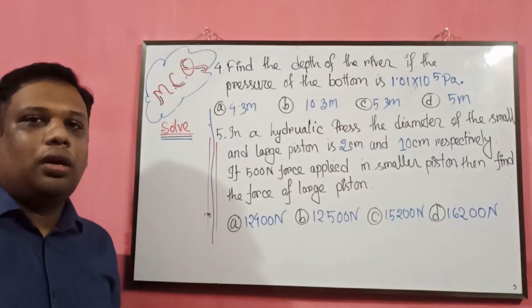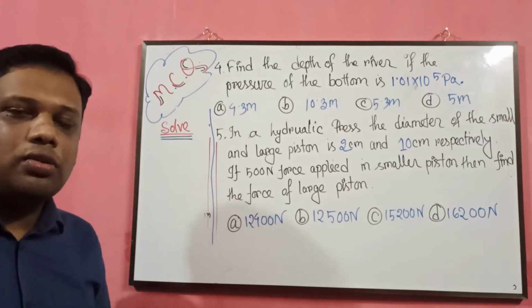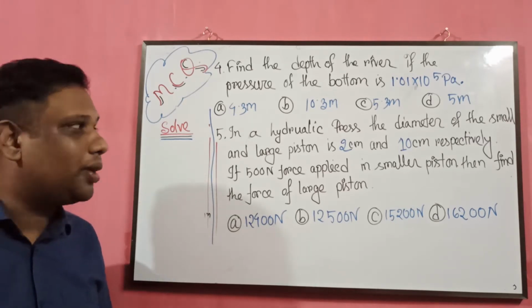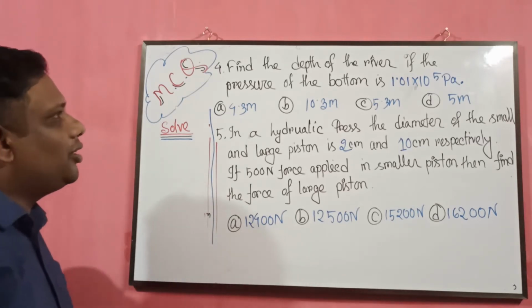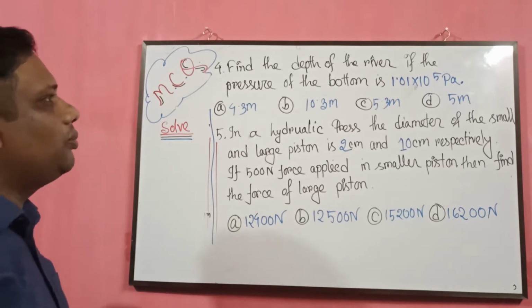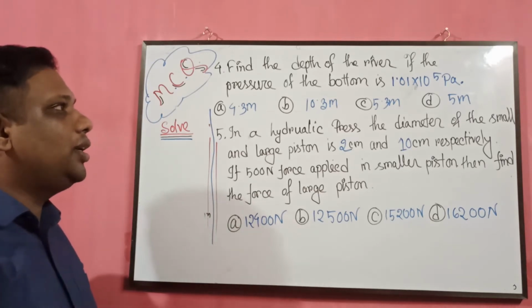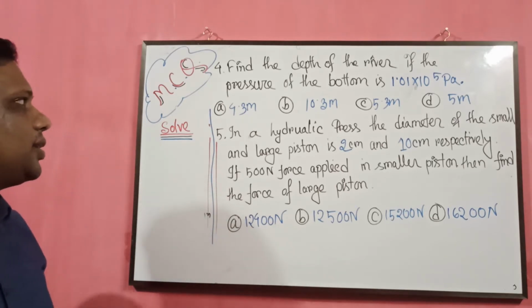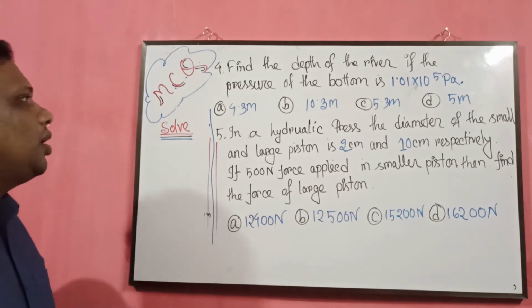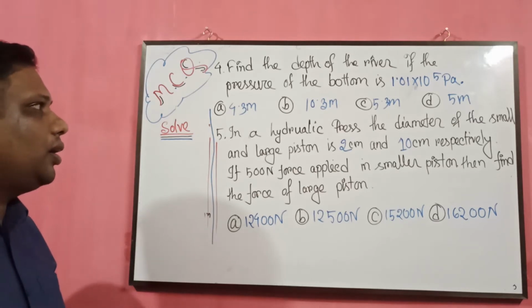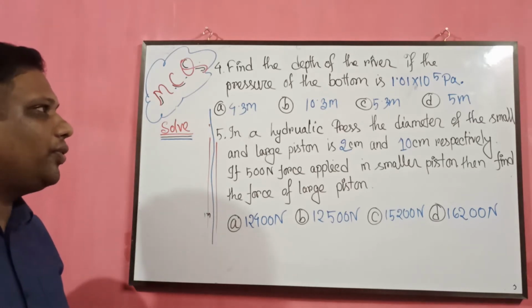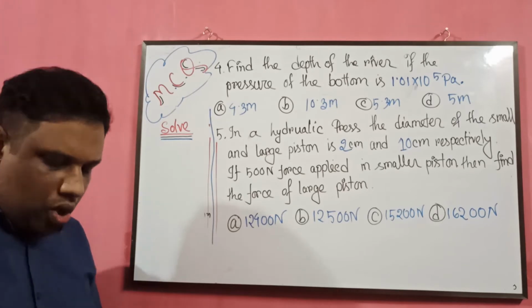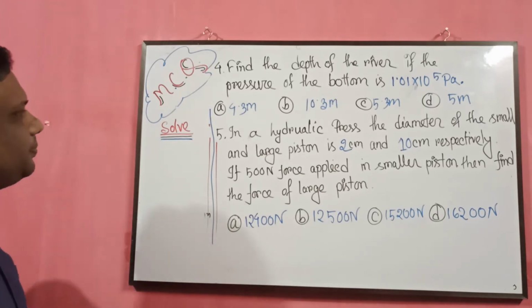Now we are going to solve another MCQ question, which is: find the depth of the river if the pressure at the bottom is 1.01 into 10 to the power 5 Pascal. Here are the answers: 4.3 meter, 10.3 meter, 5.3 meter and 5 meter. Which one will be the correct answer?